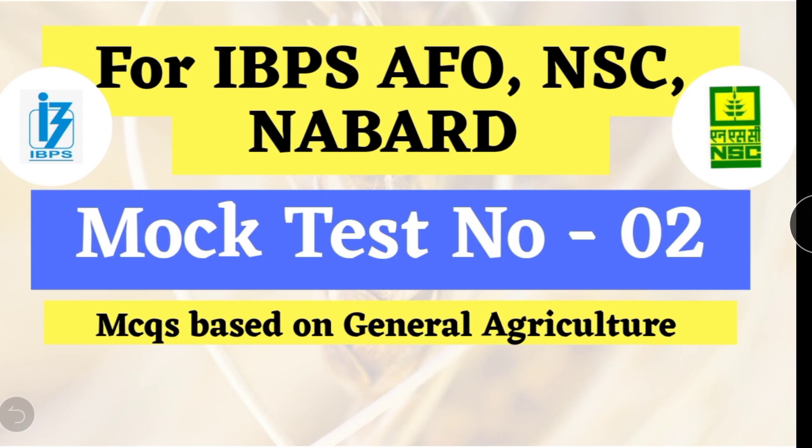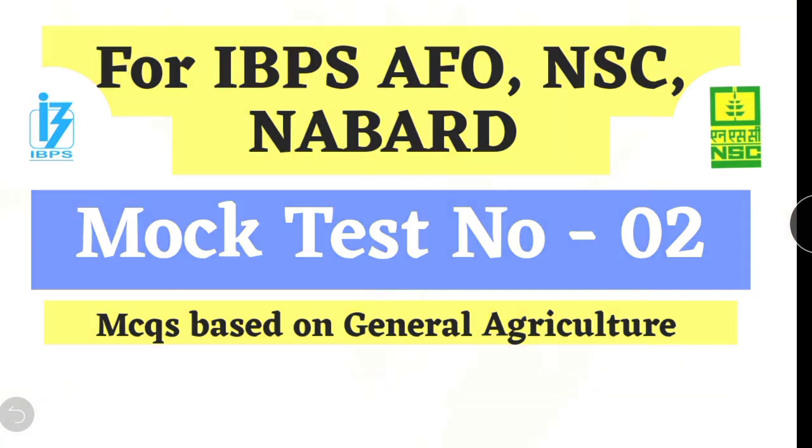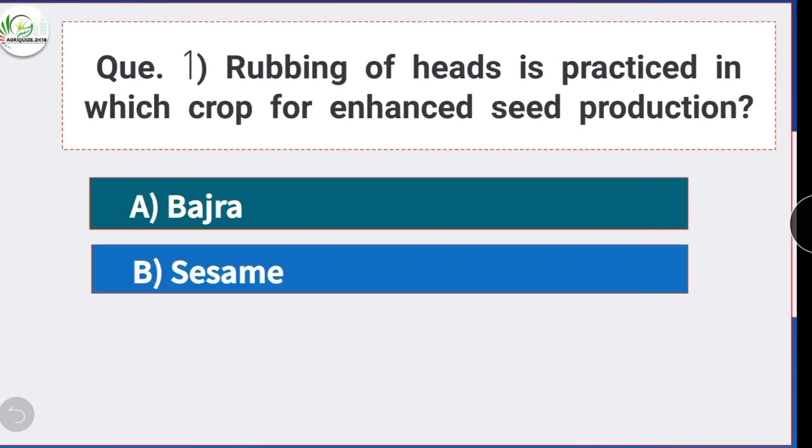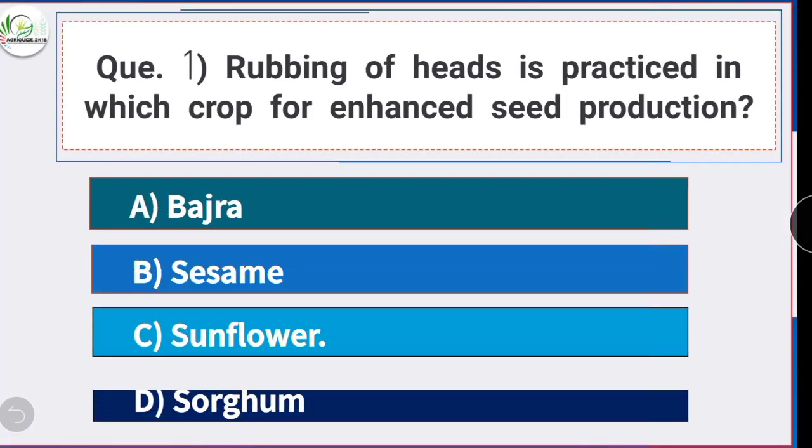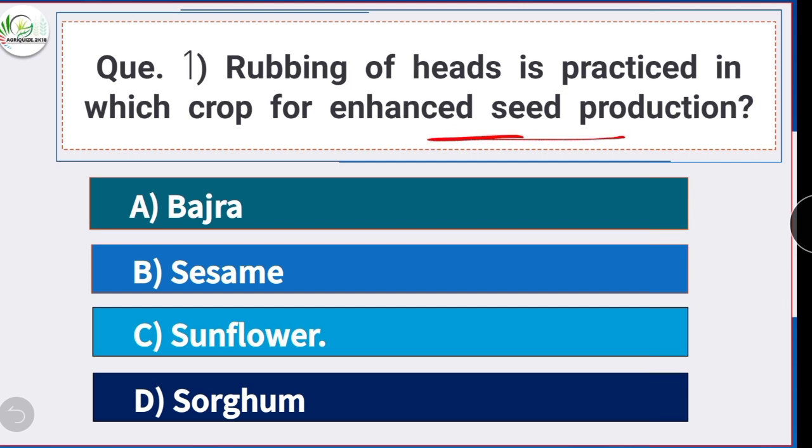Today's topic is top 60 MCQs for IBPS, NSC, NABARD, and this is part 2. So friends, let's start with question number 1. Rubbing of heads is practiced in which crop for enhanced seed production? Option C is the correct answer, sunflower. Rubbing of heads is practiced in sunflower for enhanced seed production.